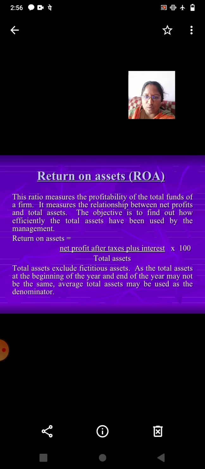Total assets exclude fictitious assets. As the total assets at the beginning of the year and end of the year may not be the same, average total assets may be used as the denominator.